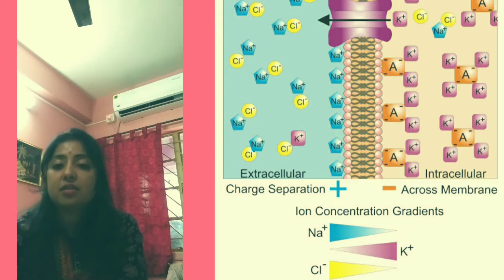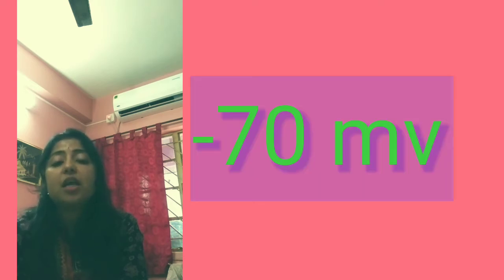Clear? In the resting stage, the potentiality will be minus 70 mV, because of the concentration of the negative ions inside the axolemma. Here the membrane potentiality will be minus 70 millivolt. Clear? The resting condition is known as resting membrane potential.